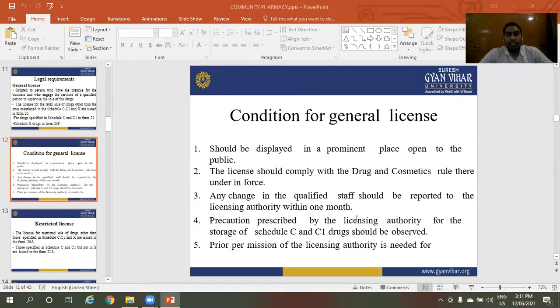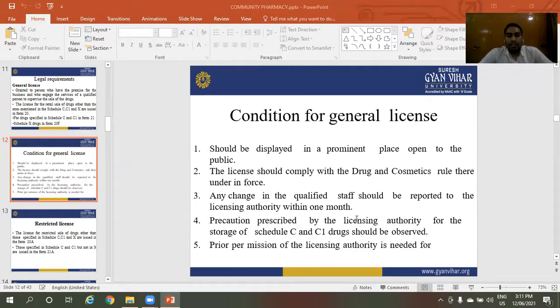Any changes in the qualified staff should be reported to the licensing authority within 1 month.